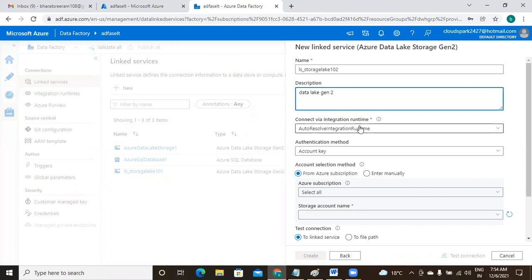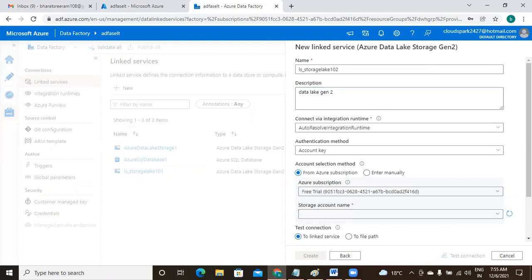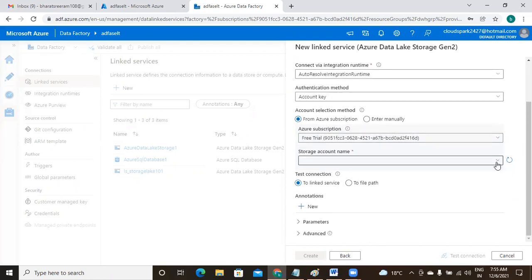So for a linked service, what is the prerequisite? Integration runtime. But data lake is part of Azure services, right? You can use auto integration runtime. We have three things: auto integration, self-hosted integration runtime, and SSIS. So authentication method, same, account key. Subscription: I'm selecting my free subscription here, and storage account name, I'm selecting storage lake 102. So finally, I'm creating this.